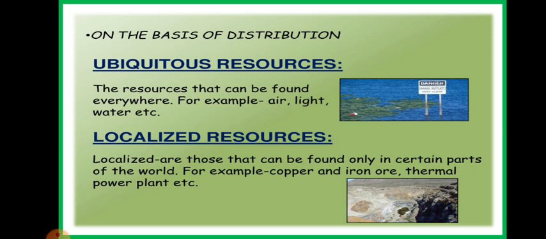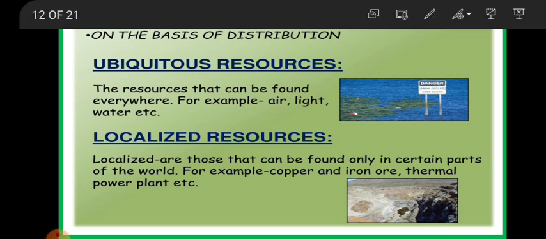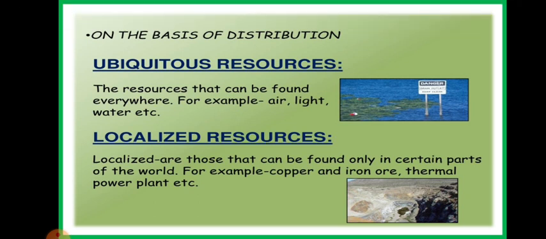Sunlight, air, water, land, these are resources that are available on the whole earth surface. That means the resources that are available everywhere are considered ubiquitous resources, like air, light, water, etc.